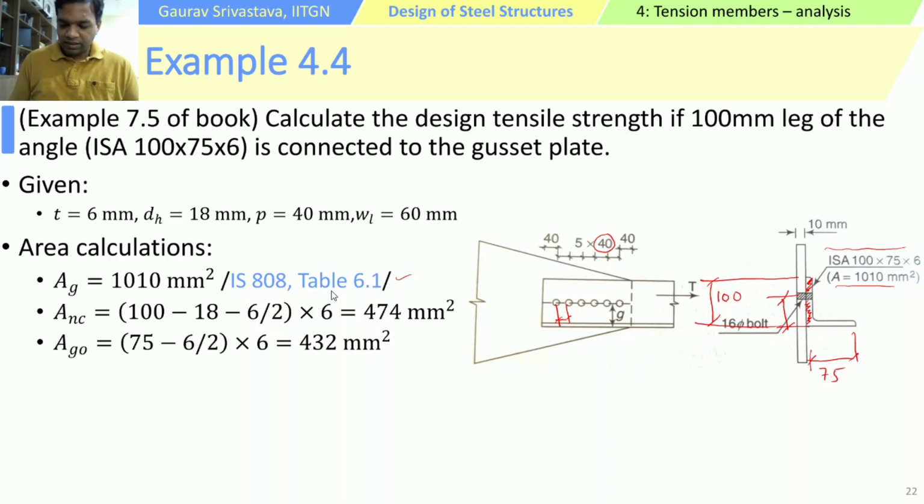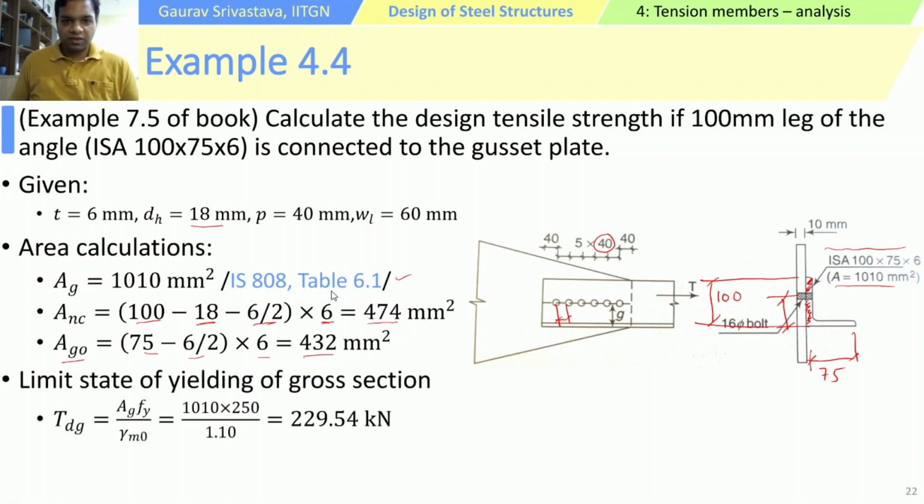So the net connected area is 100 minus 18. 18 is the hole diameter, minus 6 by 2. This is T by 2 times the thickness. So the net connected area comes out to this. Similarly, the gross outstanding area will be 75 minus 6 by 2. This is T by 2 times 6. Right. So this comes out to 432.